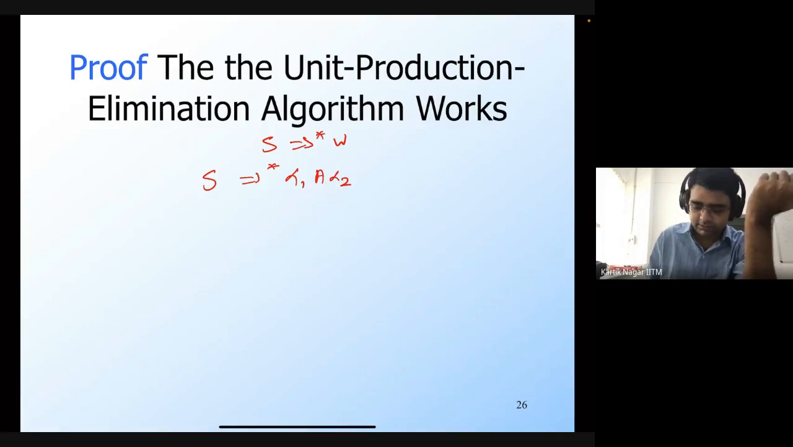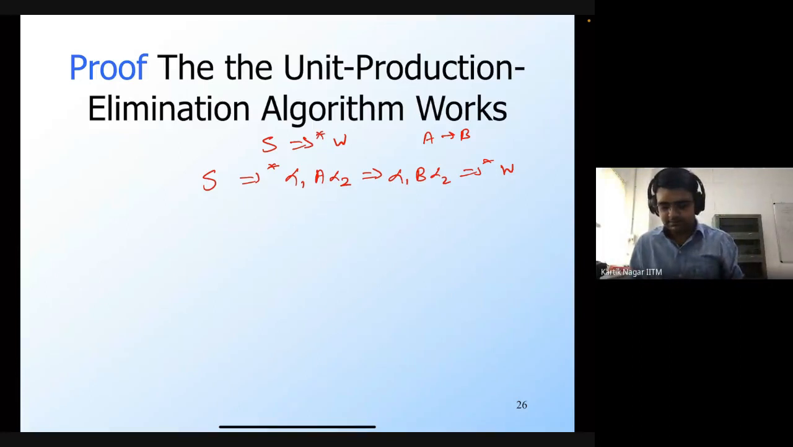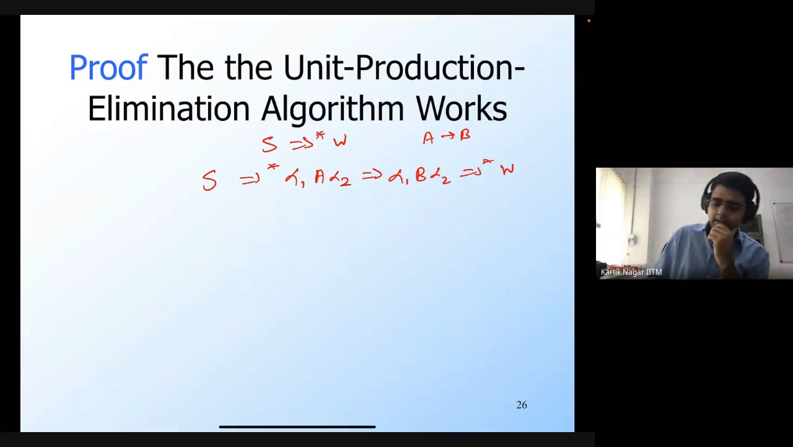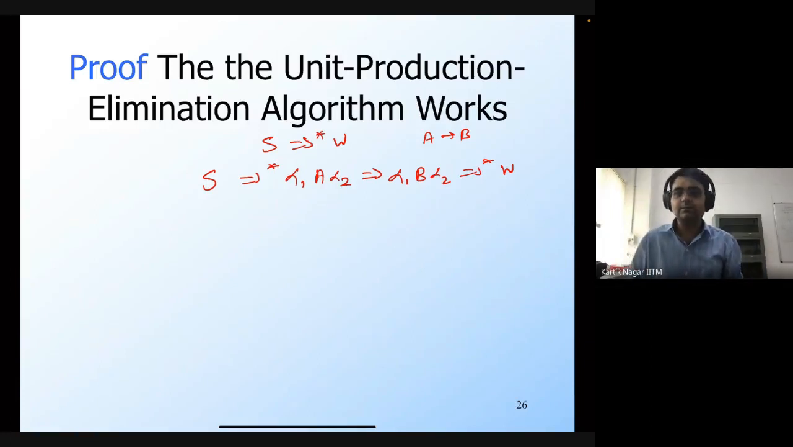Okay, so let's say that in the next step, I'm using this unit production, A generates B, so that I get alpha 1, B, alpha 2, and then I derive W from here. So in this derivation, I'm using a unit production. And I want to show that there exists another derivation of W which won't use this unit production. So any suggestions for how we can do this?